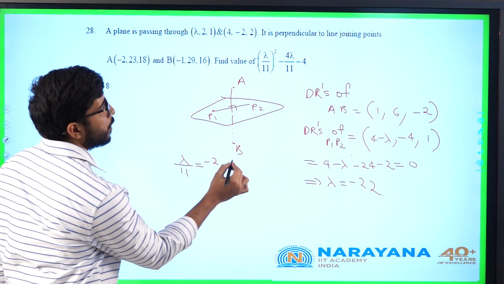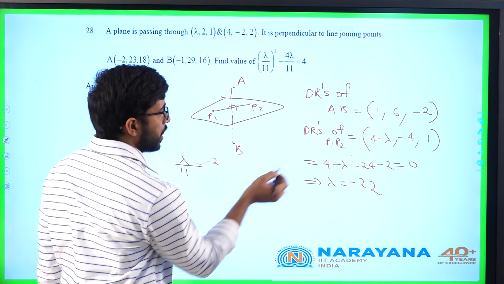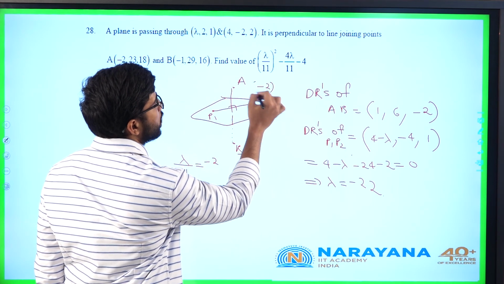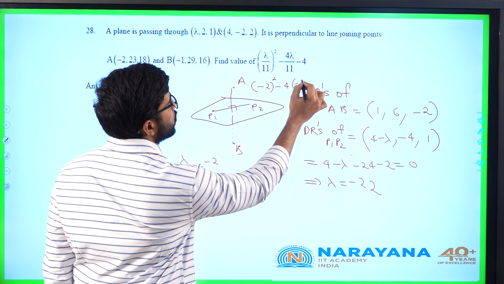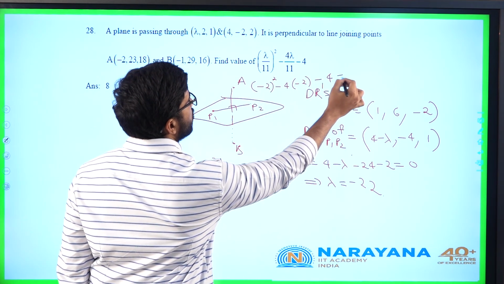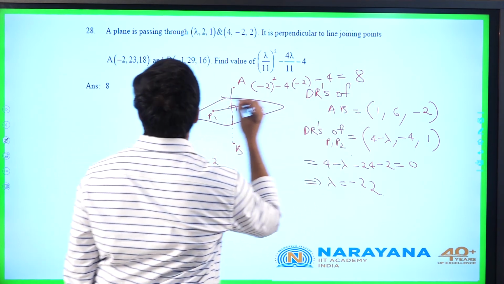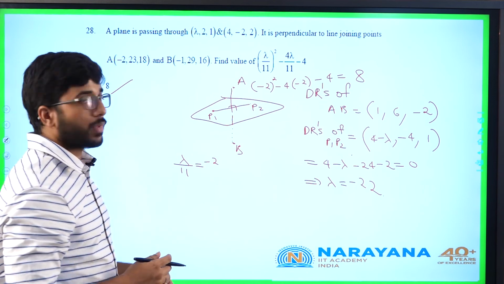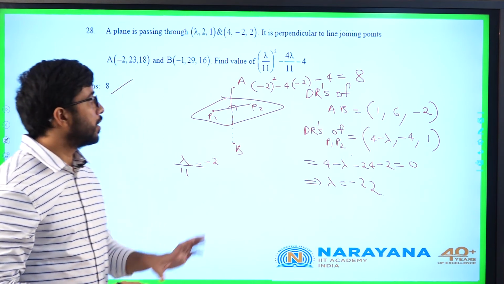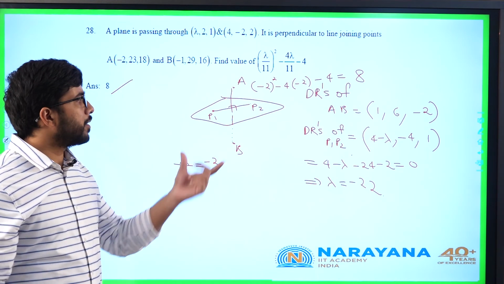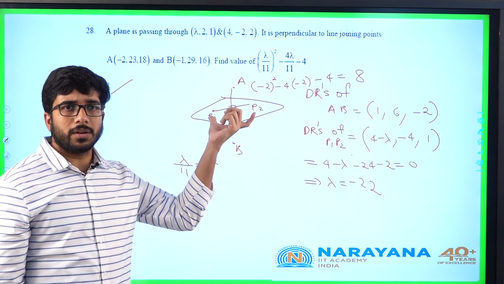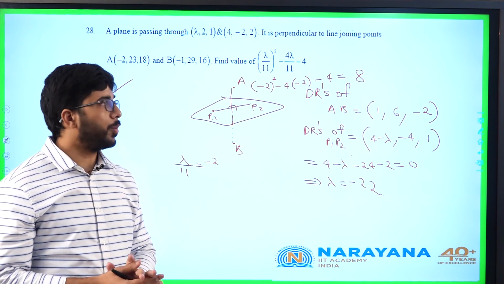Minus 2. And what is lambda by 11? I will substitute that part here. Minus 2 whole square minus 4 into minus 2, minus 4. So 4 plus 8, 12, 12 minus 4, 8. Is it clear? The idea is simple: a line joining any two points on the plane is perpendicular to the normal.